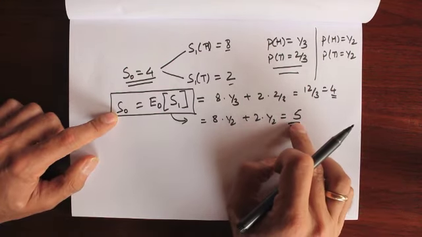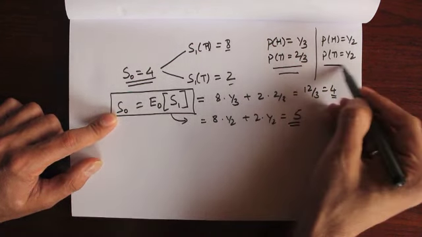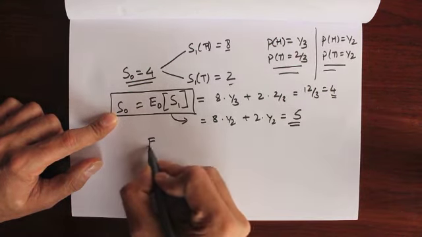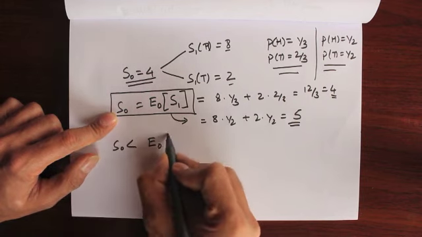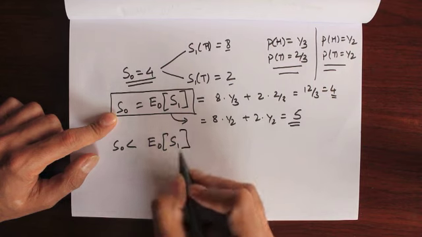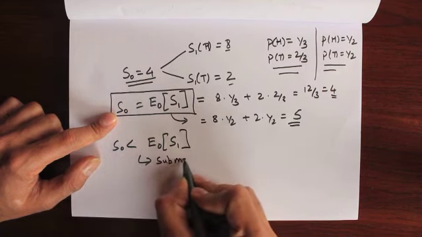Then the expectation would not have been equal to S0. So in this probability measure, we can see S0 is less than the expectation at time 1. And such processes are called sub-martingales.